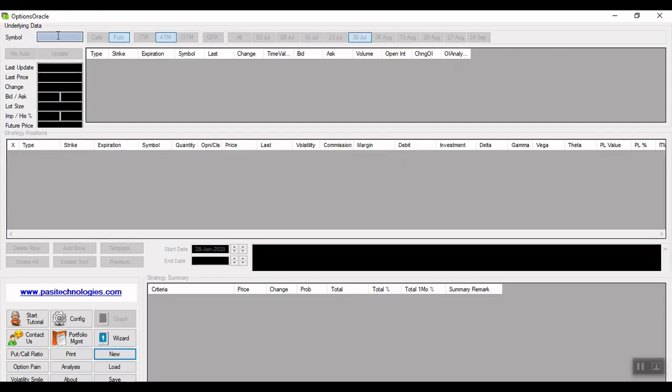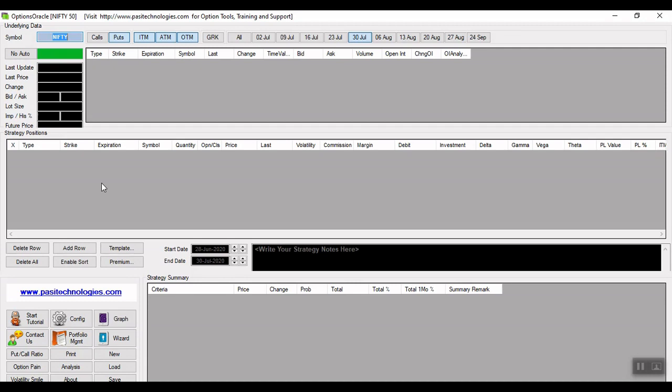So this is the Options Oracle software tool. I'm going to add Nifty here. Once it gets added, let's get deep into an option strategy for this week.